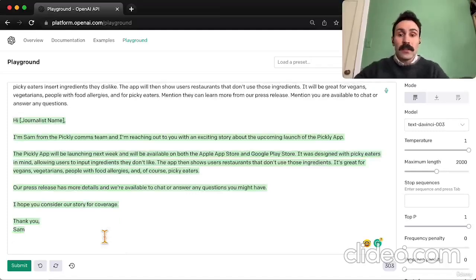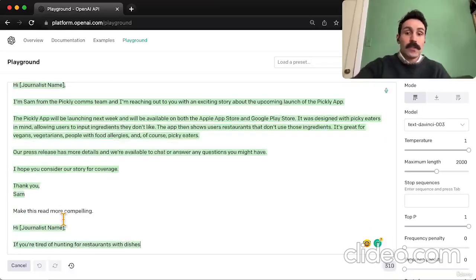I mean, it's pretty standard. It's not super compelling. So let's ask ChatGPT to make this read more compelling. And let's see what we get. So this is just a quick voice and tone adjustment.